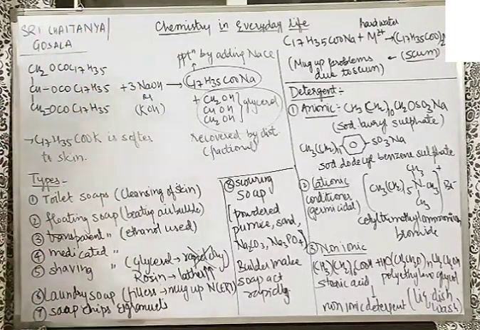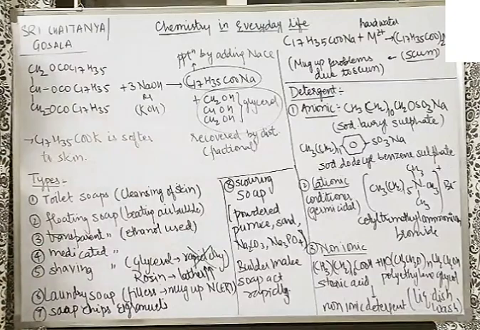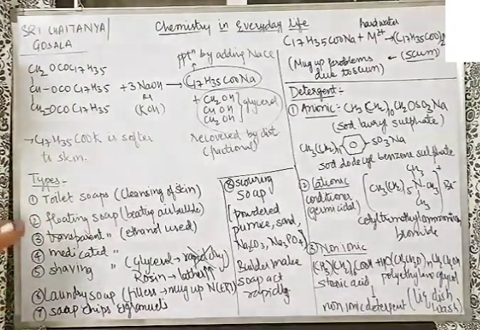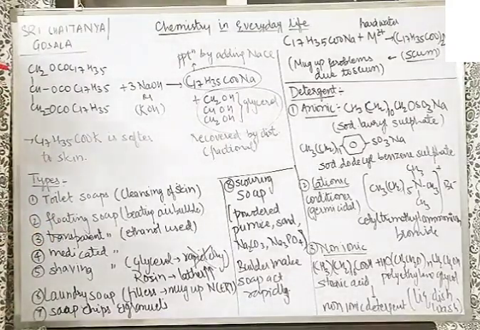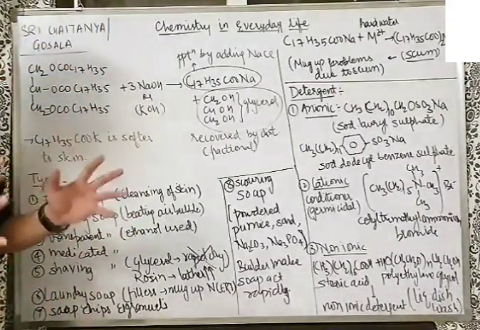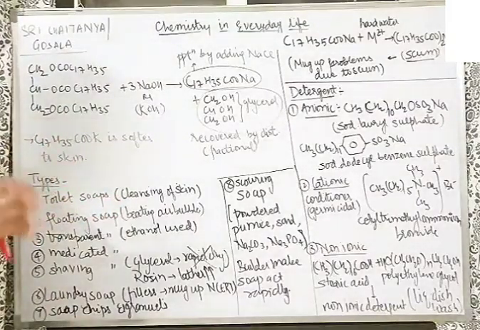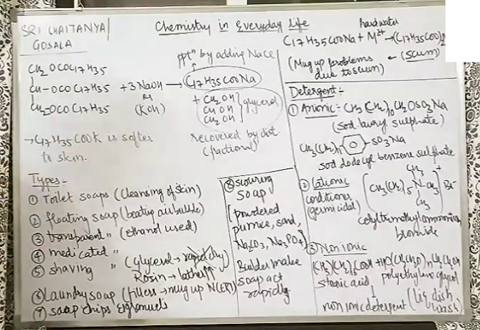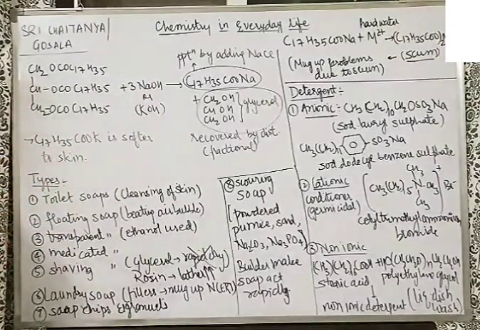Going ahead, what are the types of soaps? Toilet soap. People think toilet soap means for washing the toilet, or hands. Obviously not here. Toilet soap means it is the cleaning soap. The most top grade soaps are the toilet soaps. We use the best top grade material there. Also extra alkali is removed so that it is soft to the skin. So it is the cleaning soap for skin purposes.